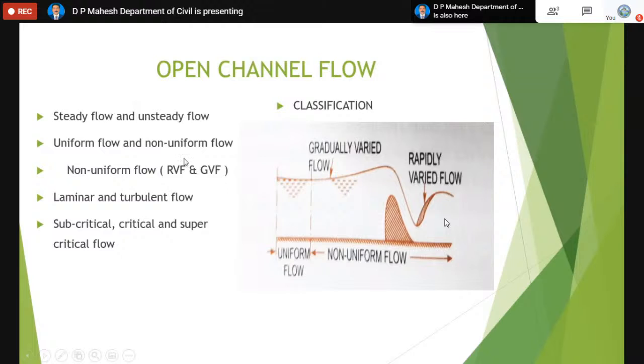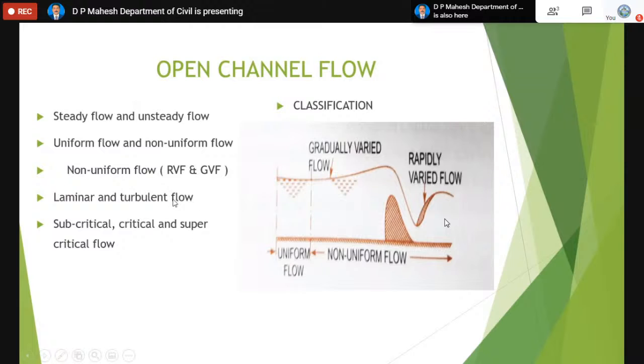In non-uniform flow, we have further classes like rapidly varying flow, as you can see from the figure. Rapidly varying flow means within a very short length of the channel, the flow characteristics such as velocity keep on changing. In a gradually varying flow, the flow characteristics may vary, but the variation is very gradual.